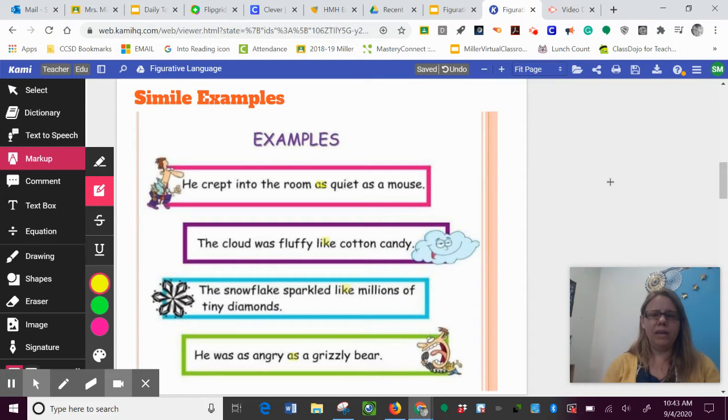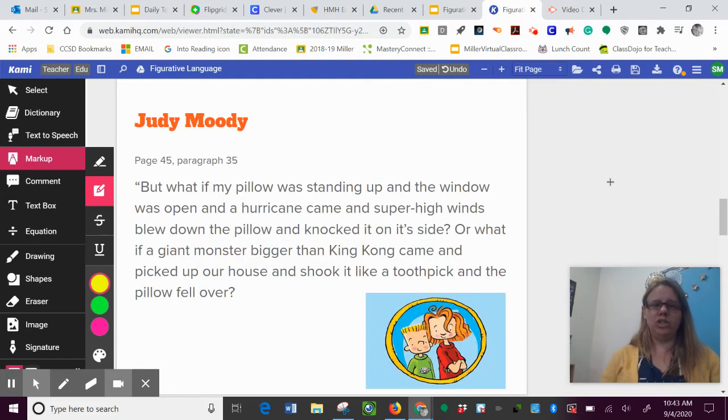So this week we're reading Judy Moody Mood Martian. And in this part of the story, Stink is talking to his sister Judy. He uses a simile in this paragraph. I'm going to read the paragraph to you, and I want you to see if you can find the simile. Remember, it's going to use the word like or as.